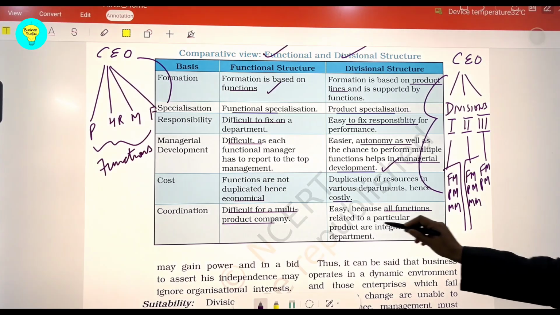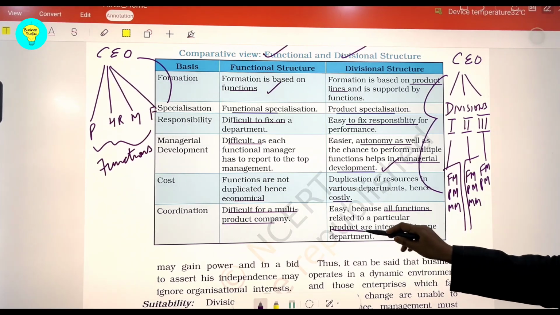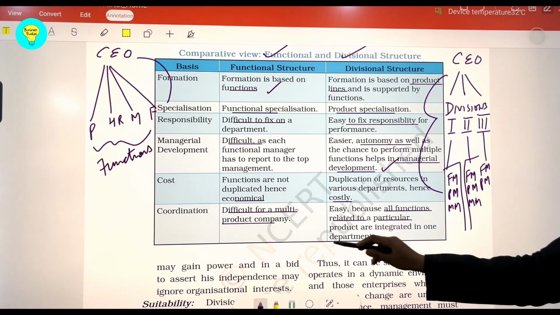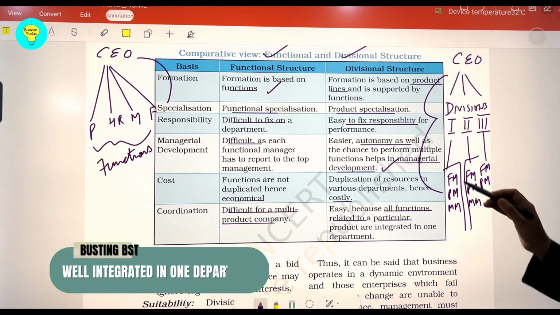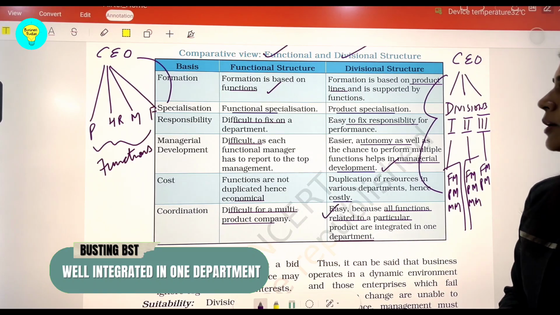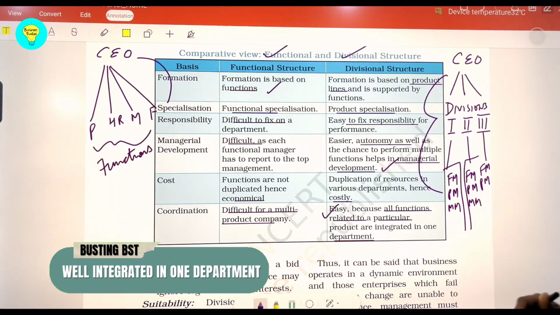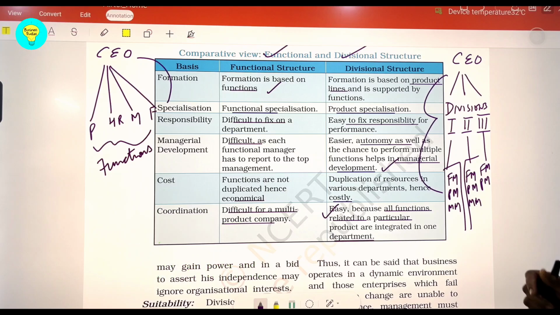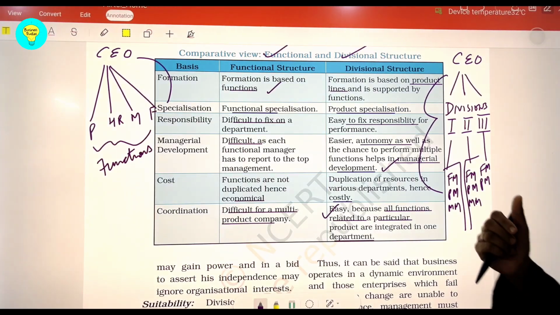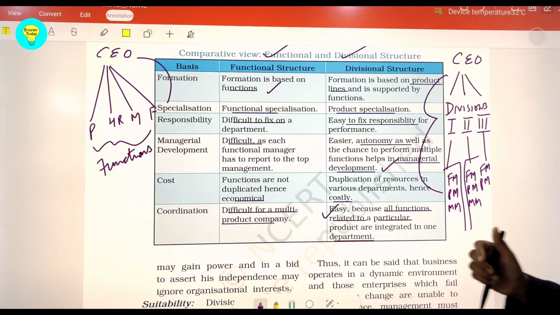A particular product is working with full autonomy, and it is well integrated with one department in the organization, and hence coordination is very easy in that particular department. So these are a few differences between the two structures. Very important, students, it may come. If it comes as a long answer, you must draw the diagrams as well.